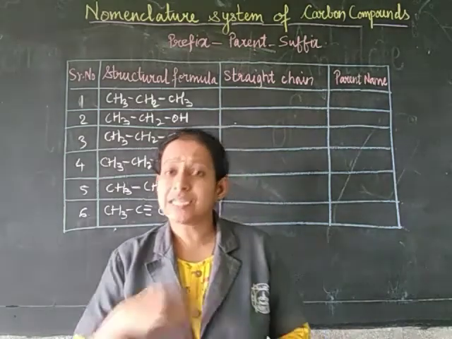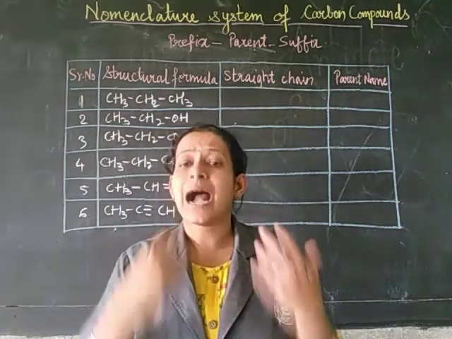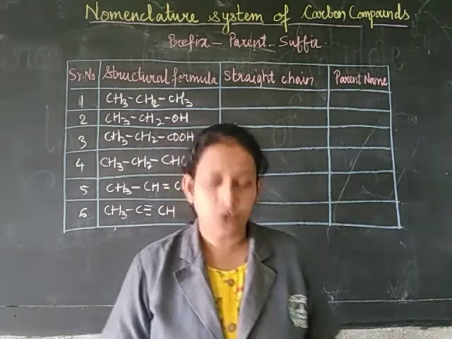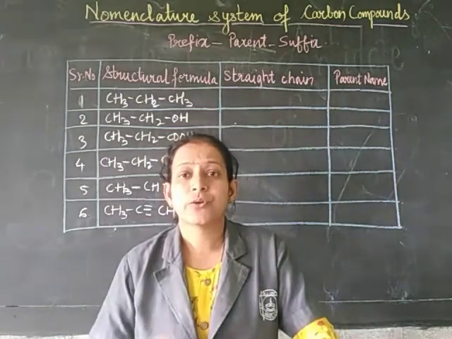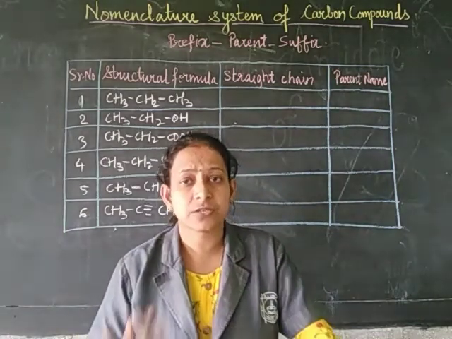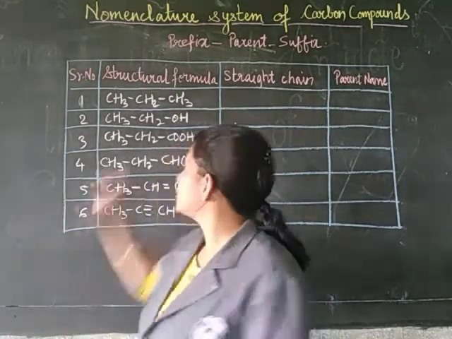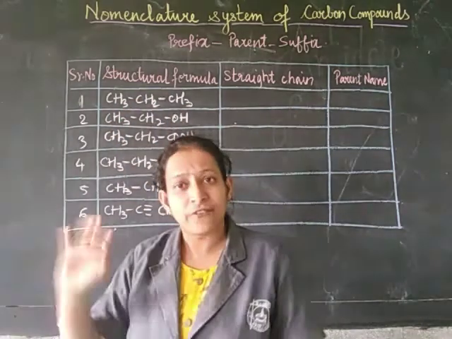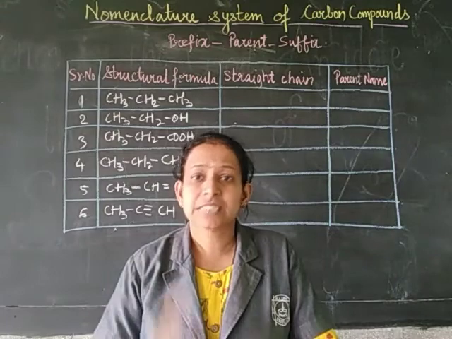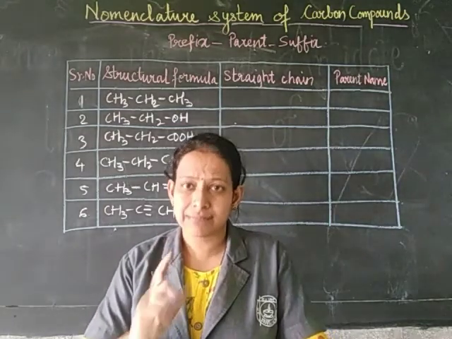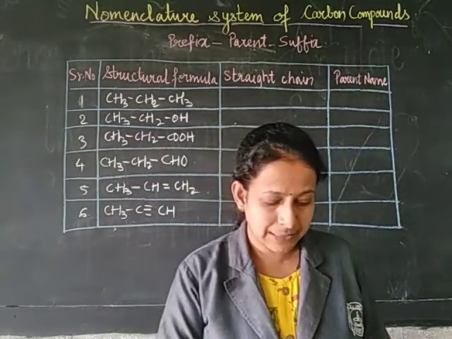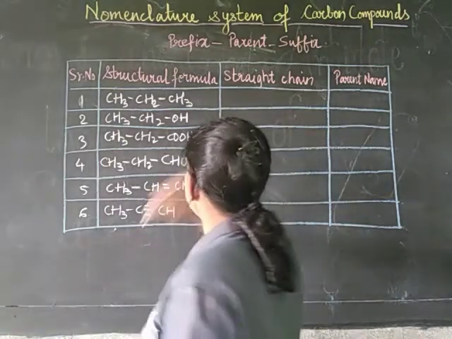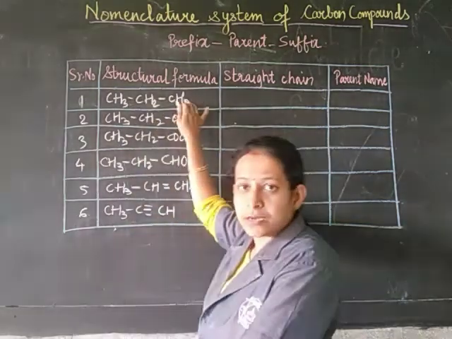Okay, so now let's study stepwise how we can write the names of the carbon compounds. First of all, you have to draw the structural formula. First draw the structural formula like this, how I have drawn and shown here. Then check how many carbons are there in the structural formula.